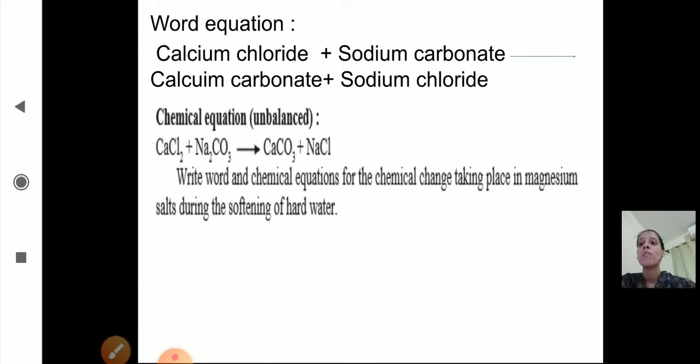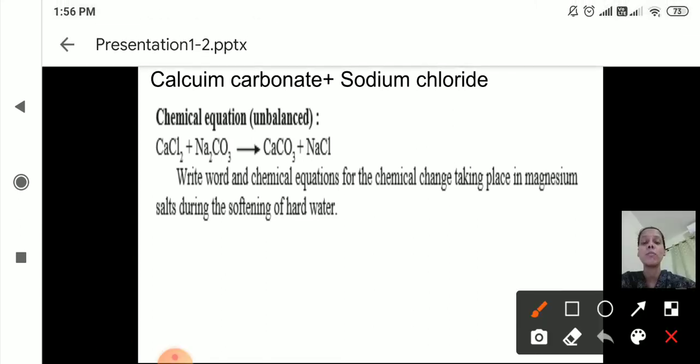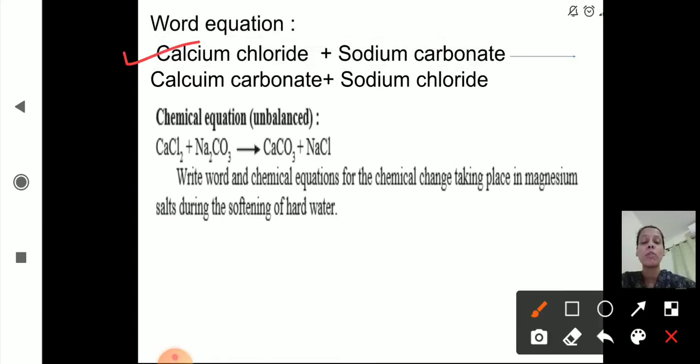Now this is the word equation. Calcium chloride plus sodium carbonate gives calcium carbonate plus sodium chloride. In the chemical equation, calcium chloride, CaCl2, plus sodium carbonate, washing soda, Na2CO3, gives calcium carbonate, CaCO3, and sodium chloride, NaCl. This chemical equation is unbalanced, and the other is the word equation. I hope you are clear with this.